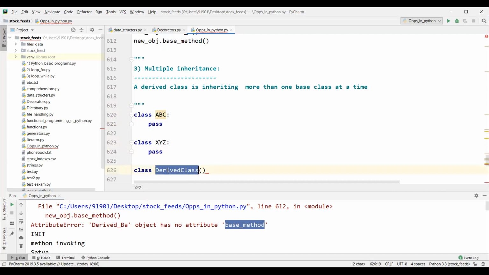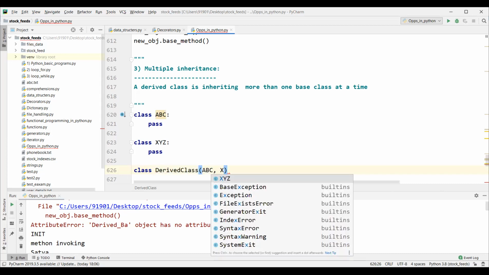In this derived class, ABC comma, this is one class, right? Here it is a single inheritance, because this class is inheriting from only a single parent class. That's why I call it single inheritance. If this class is inheriting from more than one class, then we call it multiple inheritance.